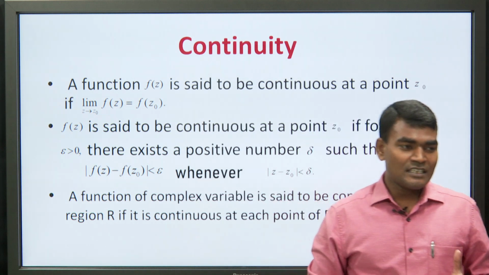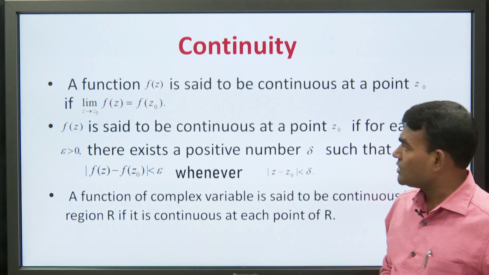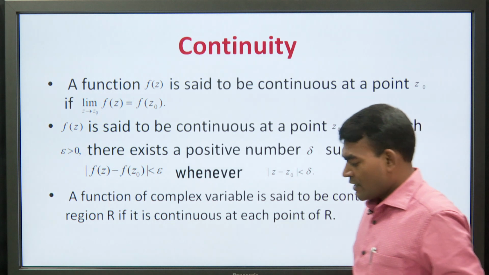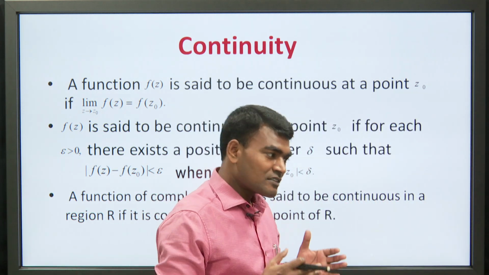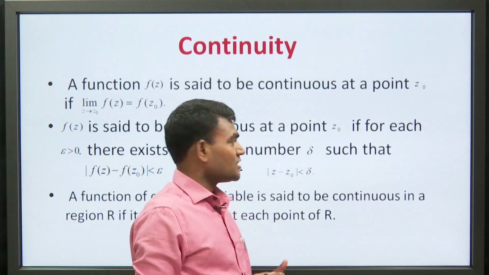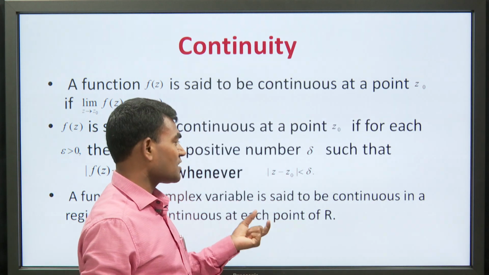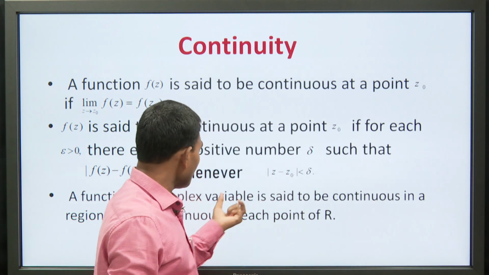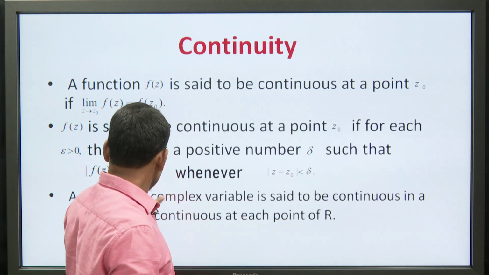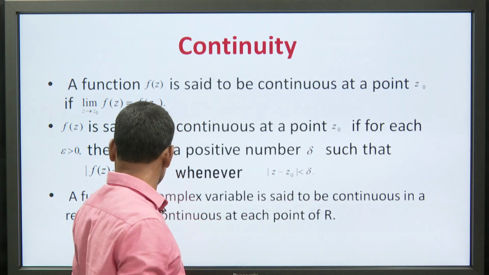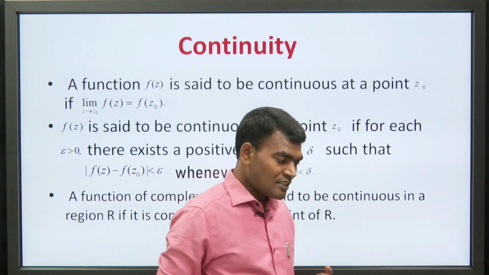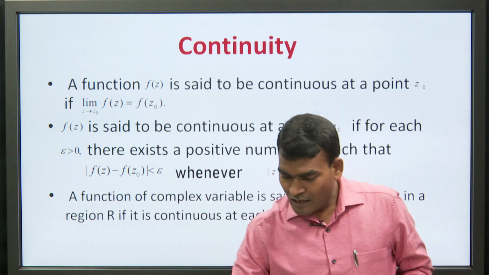Now, because continuity is a pointwise property, whenever we say that a function is continuous, it means that the function is continuous at each point of its domain. So here is one result: a function of a complex variable is said to be continuous in a region R if it is continuous at each point of R.